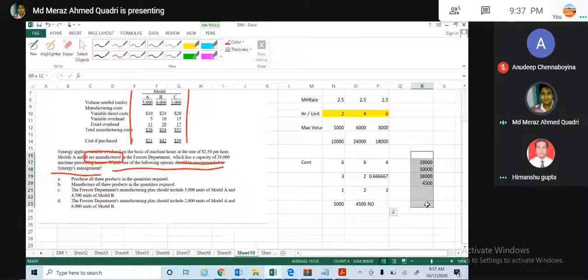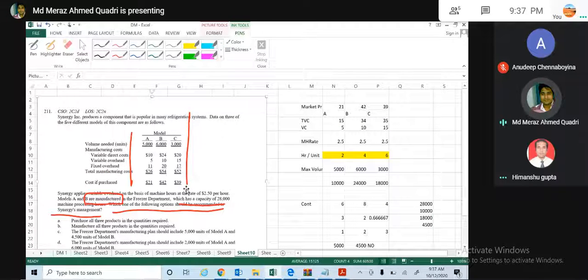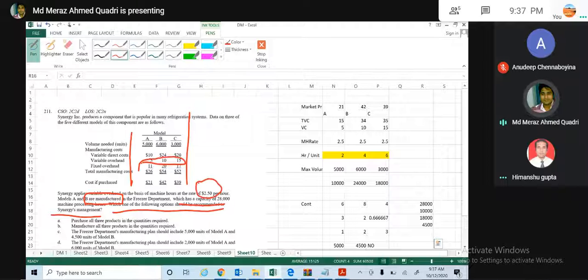So I'll just go and explain you one more time. This question was for the limiting resources. So when you have the limited resources, the question has two things. He said that this variable overhead is actually based on the machine hour recovery rate. So first of all, I should know how much hours you are using to produce 1 unit. So what I did, I took the variable overhead here and divided by the hour rate to know how much hours a unit is taking.